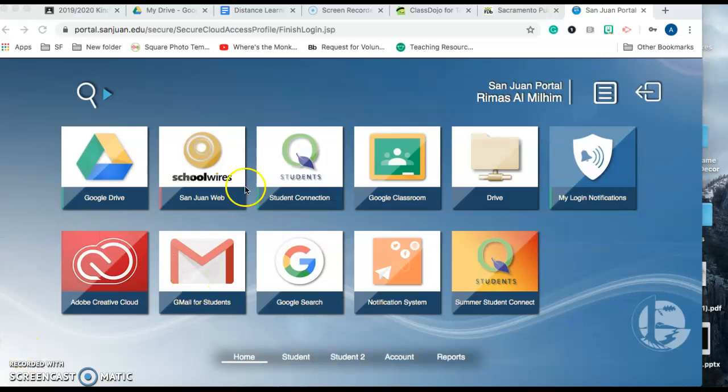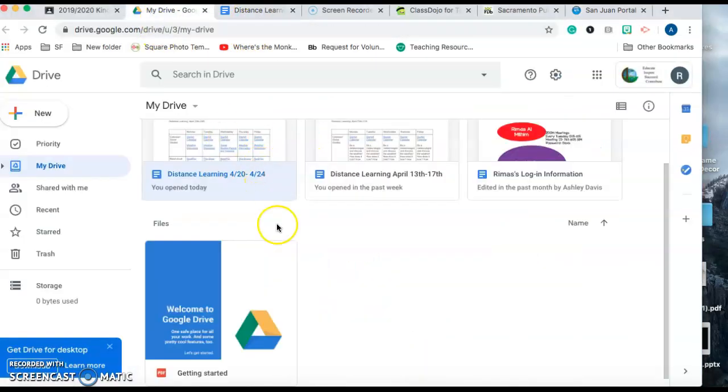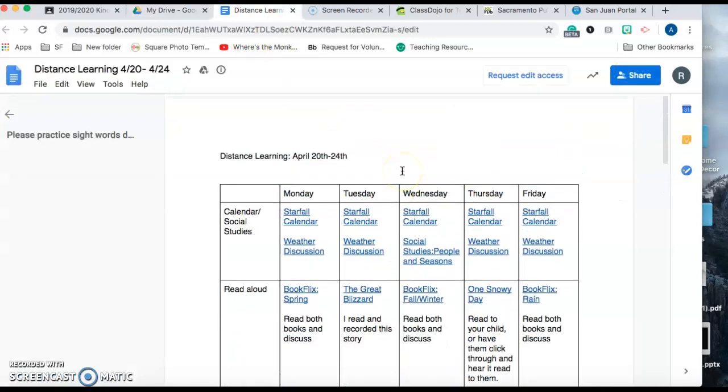So remember, you're going to log into the portal, portal.sanjuan.edu. Then you're going to go to Google Drive. It will open to look like this. And remember, you have login information, you have this week's learning, and then you have the week coming up. So you're going to click on that, and you will come up with distance learning for April 20th through 24th.